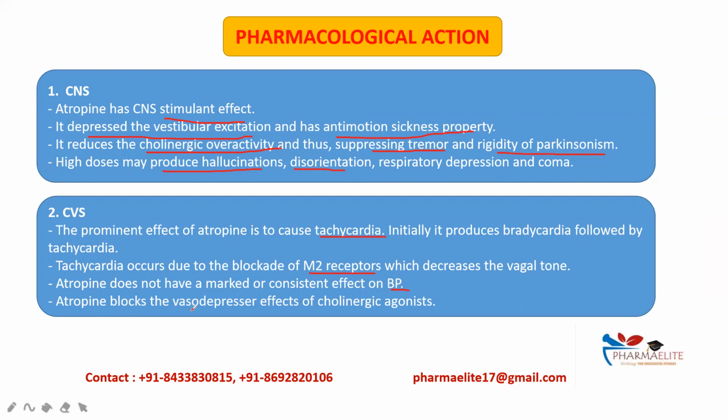Atropine blocks the vasodepressor effects of cholinergic agonists. This means atropine blocks the effects of cholinergic agonists. So in case of cholinergic poisoning or cholinergic overactivity, atropine blocks this overactivity and can be used as an antidote.